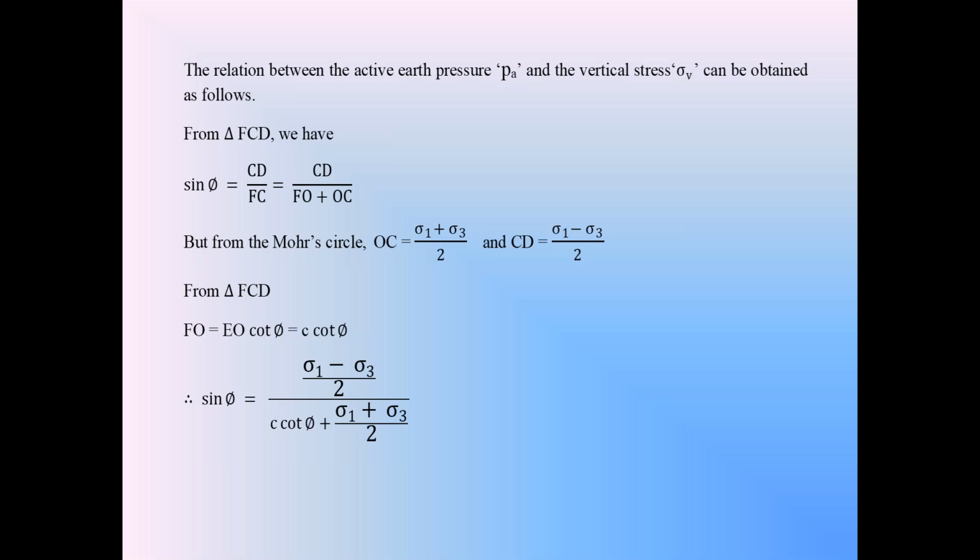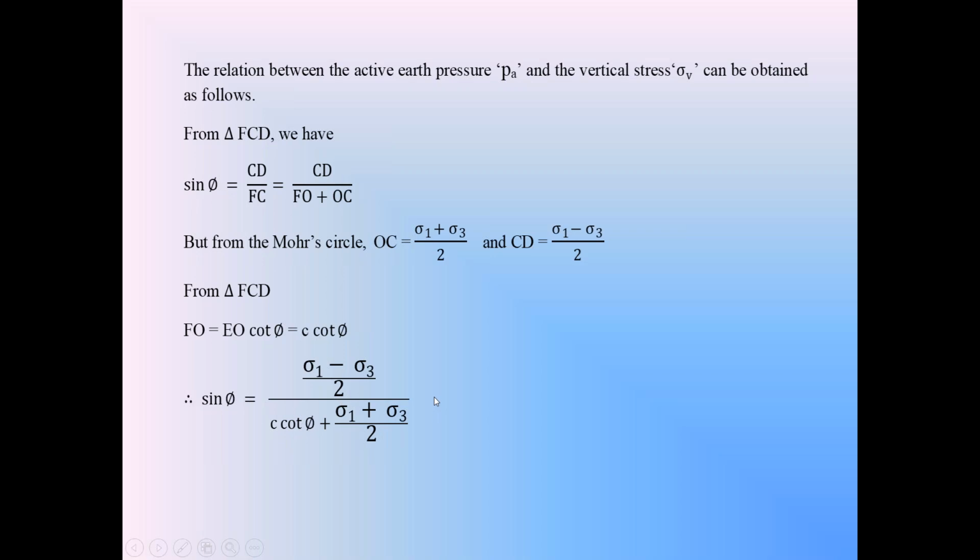Look at the right hand side. In the right hand side, sigma 1 is the major principal stress, that is the vertical stress sigma V. Sigma 3 is the minimum horizontal stress in the active condition, that is also the active earth pressure PA. So please everyone, on the right hand side, keep in mind sigma 1 is the vertical stress sigma V, sigma 3 is the minimum horizontal stress, that is the active earth pressure PA in the cohesive backfill. Now the denominator on the right hand side, bring it to the left hand side.